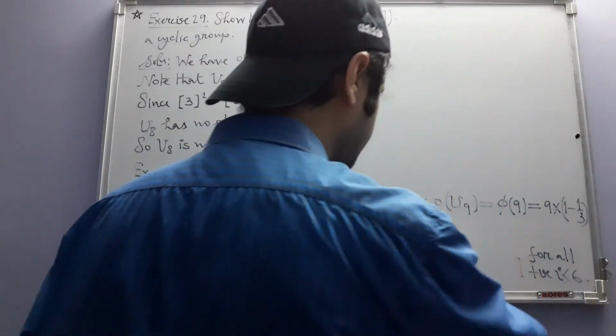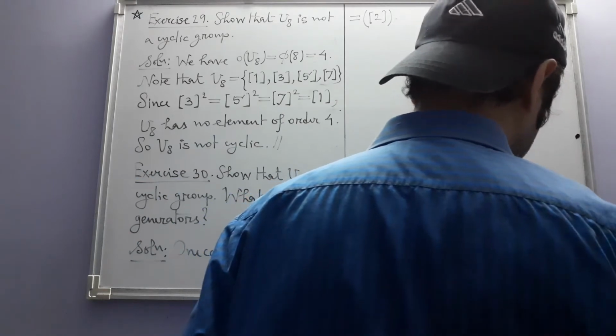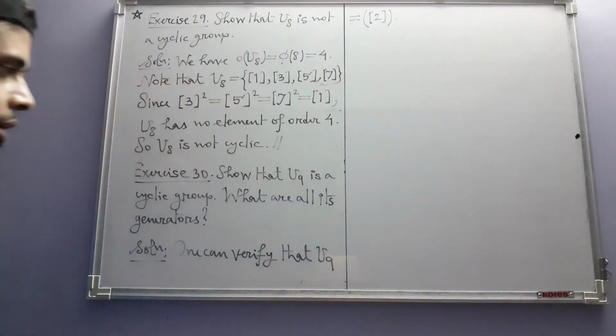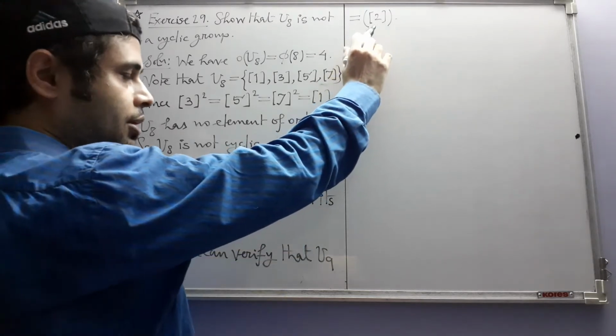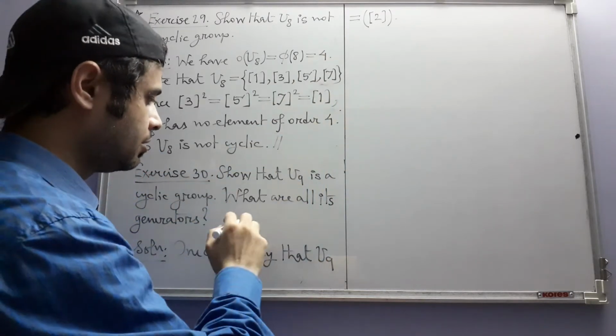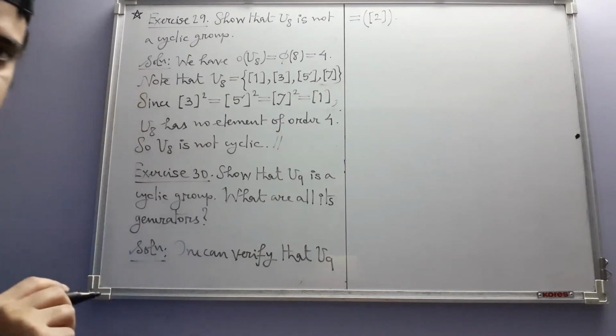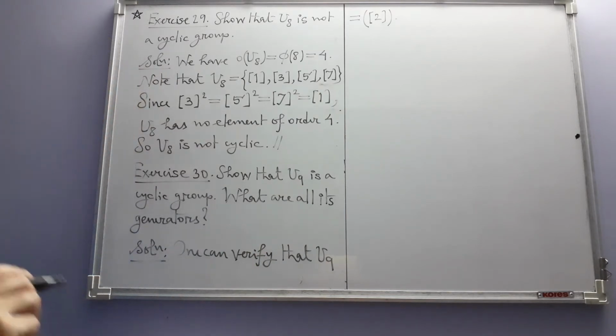Okay, now we come to the second half of the exercise. We have to find the other generators. One generator we have already found in showing that this is cyclic. We have to now find the other generators, and in doing so we will take the help of exercise 28.